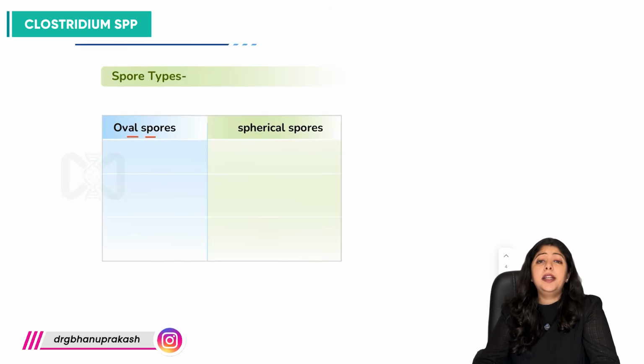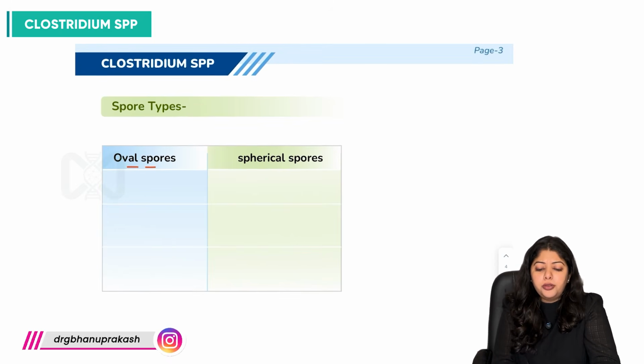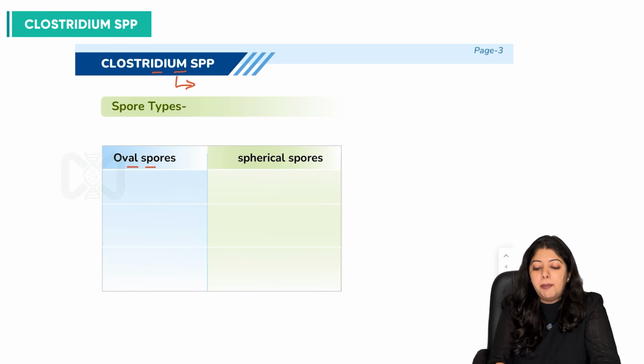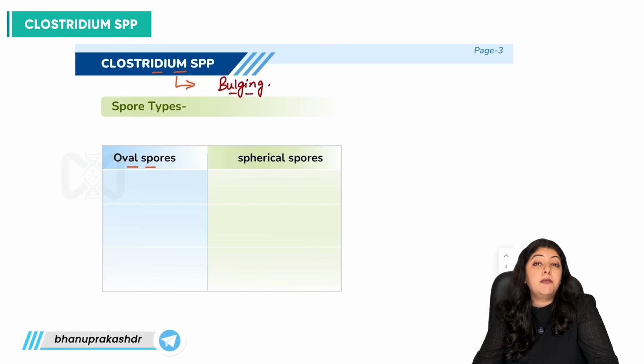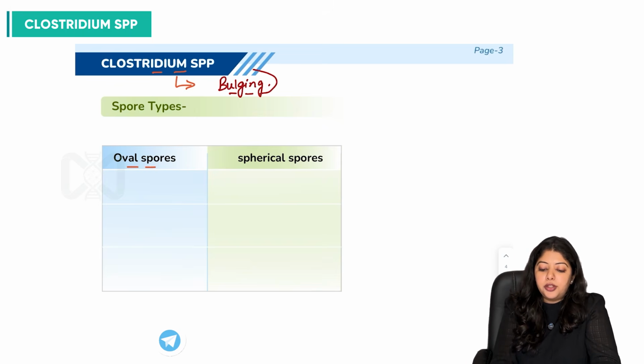That's very important. And one more important thing about Clostridium species is that Clostridia produce bulging spores. Another bacteria which is spore producing but has non-bulging spores is the Bacillus species, right? So Clostridia produce bulging spores.